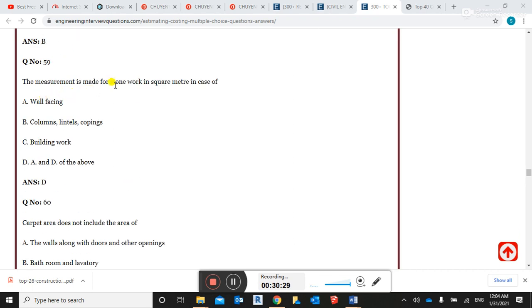The measurement made for the stonework in square meter in case of wall facing, column line, lintel coping, building work. The right answer is A and D. Wall facing square meter for the stonework, and D. A and D of the above. Wall facing, the right answer.